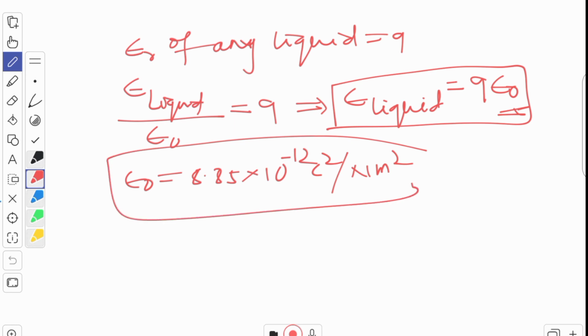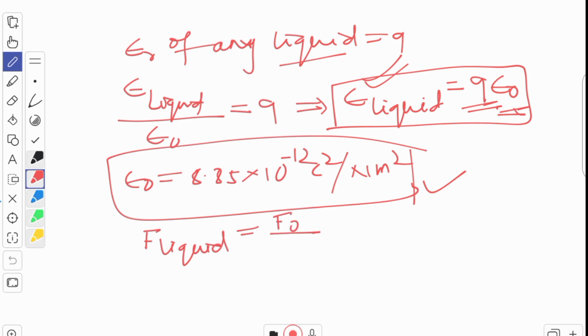Easy? If you know this value, you know the permittivity, relative permittivity value, you can find out the permittivity of any medium. Okay, or here also, what is the force between two charges if we keep it in this liquid? So that is F liquid will be how much? Force developed between the two charges in vacuum divided by 9. It is all same. Is it clear, children?